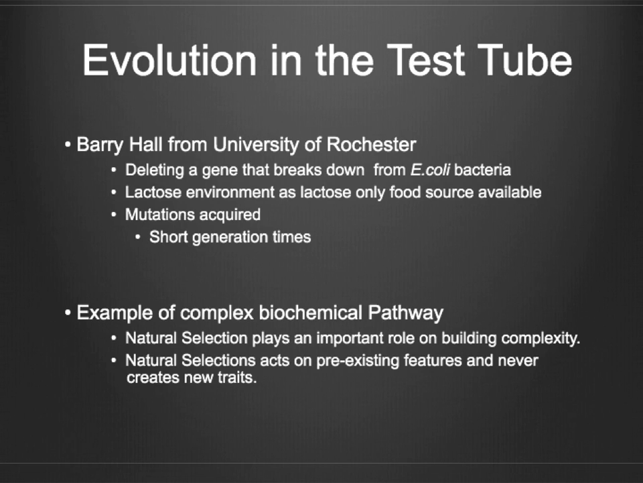However, the interesting thing about this experiment is that bacteria soon acquired a new mutation that allowed them to weakly break down lactose. Then, after another period of time, bacteria acquired another mutation in a different gene and allowed bacteria to break down lactose a little bit better. And finally, a third mutation allowed the bacteria, E. coli, to break down lactose efficiently. This is an example of complex biochemical pathways. Natural selection plays an important role in building complexity. Also, natural selection acts on pre-existing features and never creates new traits.